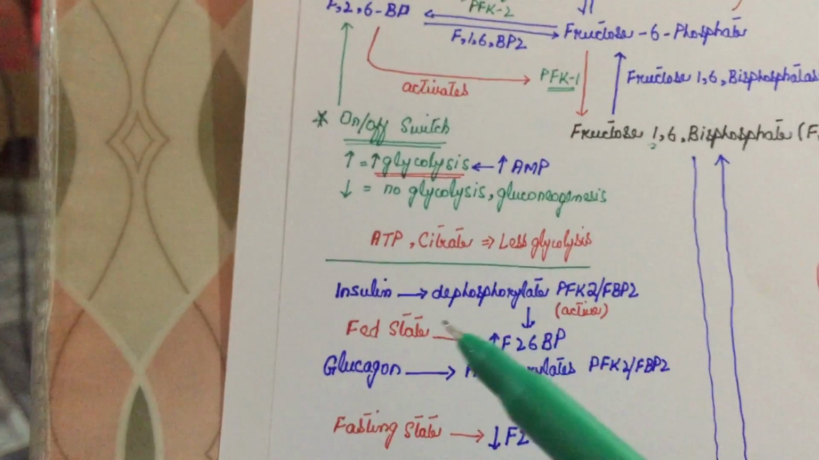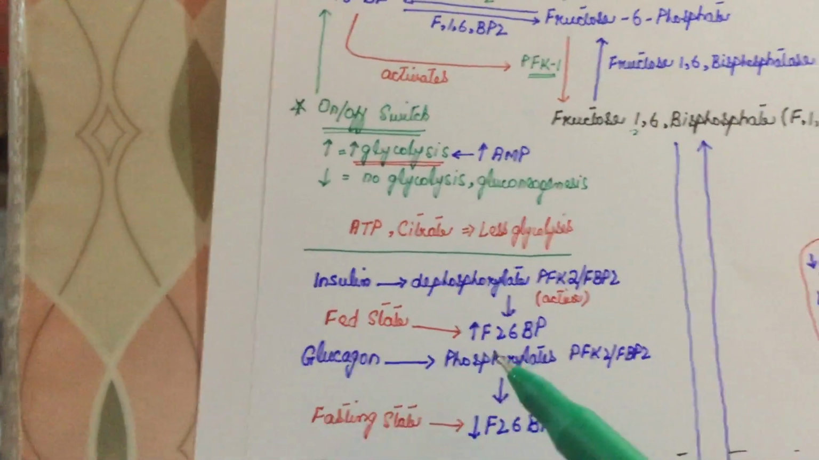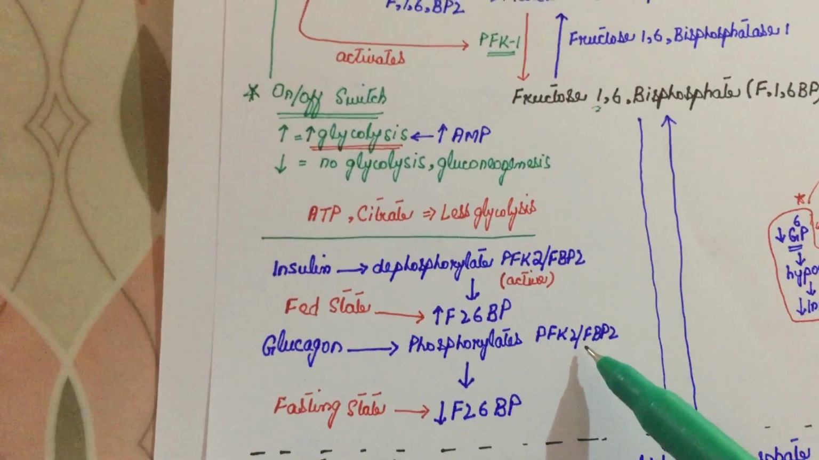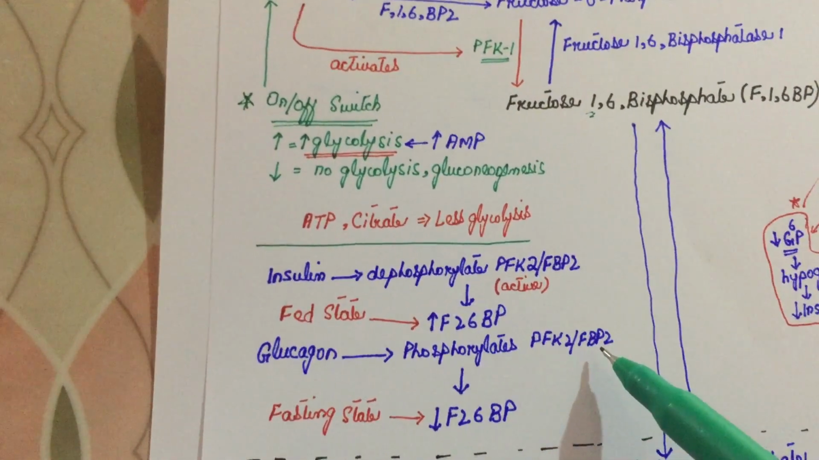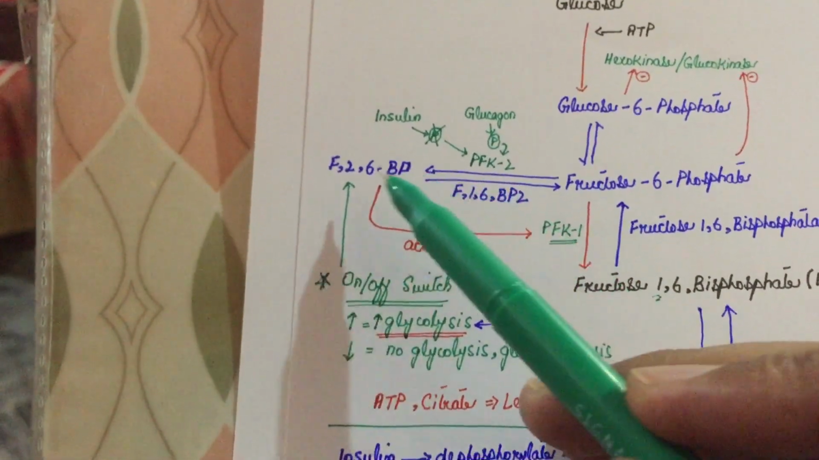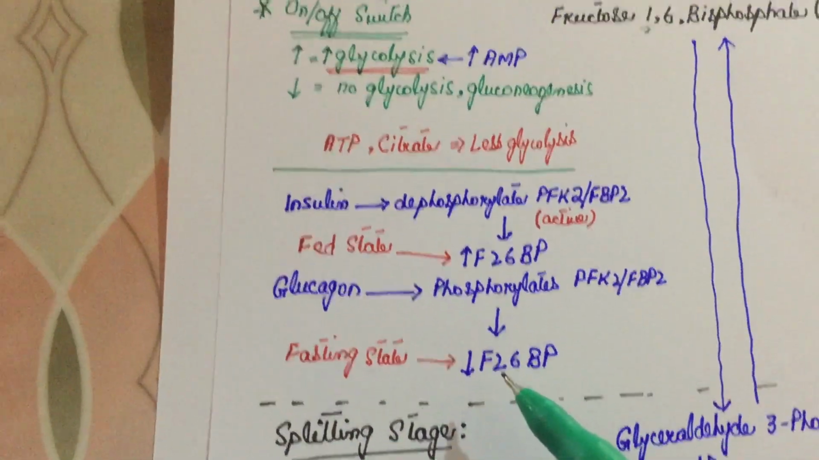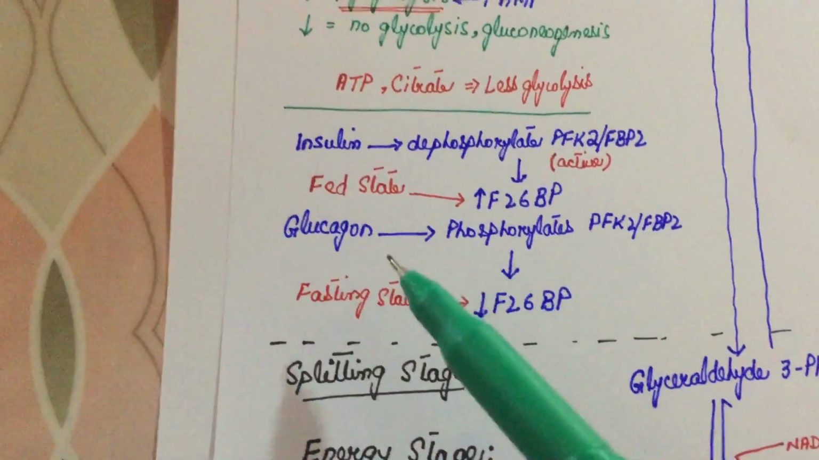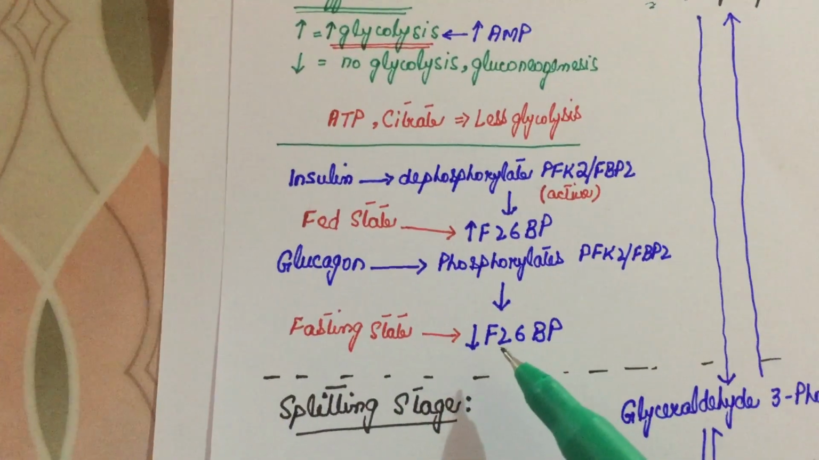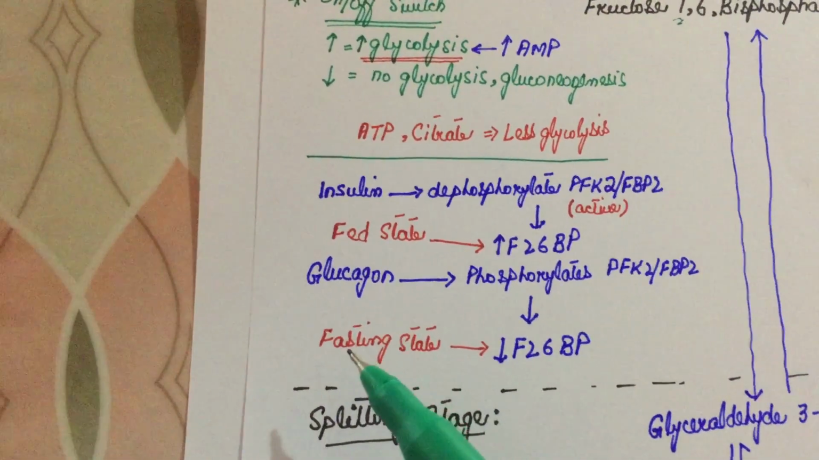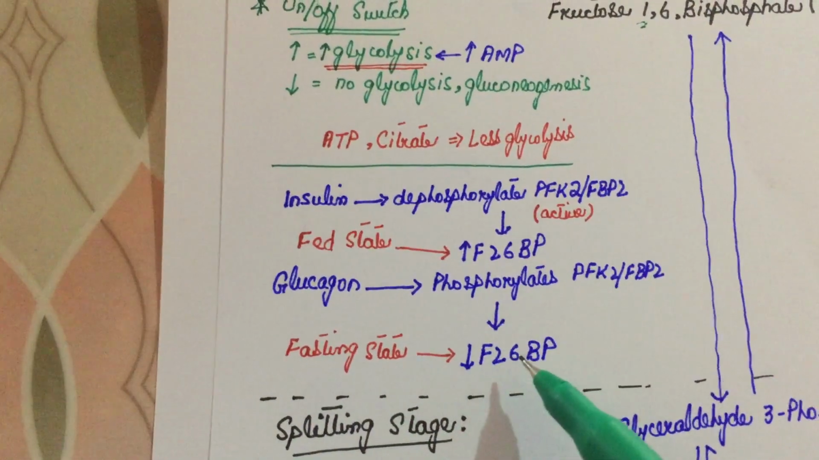In the same way, when glucagon comes, it adds a phosphate group, or phosphorylates phosphofructokinase 2, or you can say fructose bisphosphatase 2. As a result, this enzyme becomes inactive, the level of fructose 2,6-bisphosphate decreases, and when its level decreases, glycolysis stops and gluconeogenesis happens. So we can say that glucagon decreases fructose 2,6-bisphosphate in the fasting state. Or you can simply remember that in the fasting state the level of fructose 2,6-bisphosphate decreases.